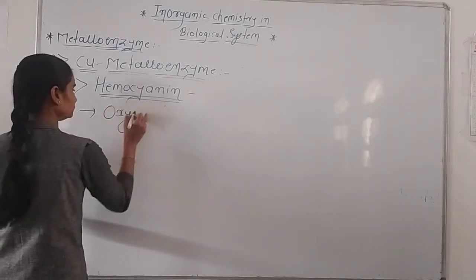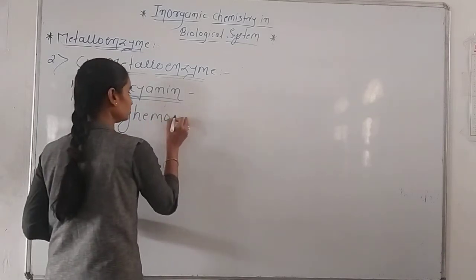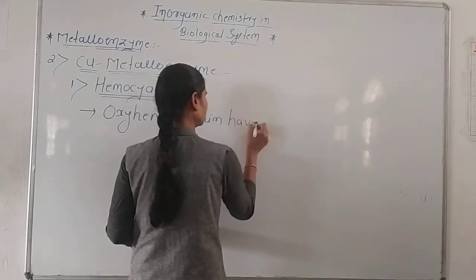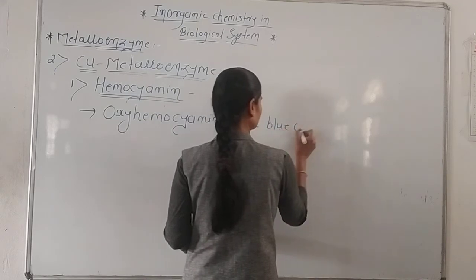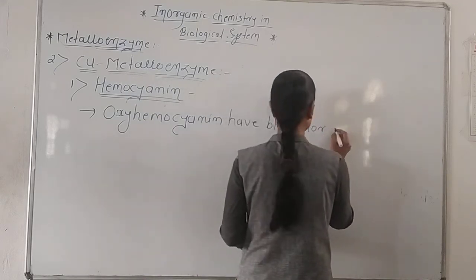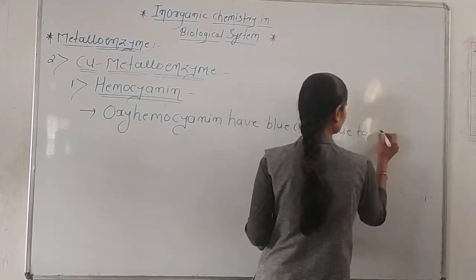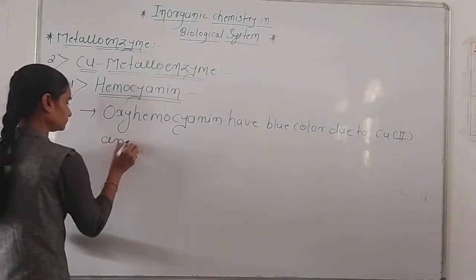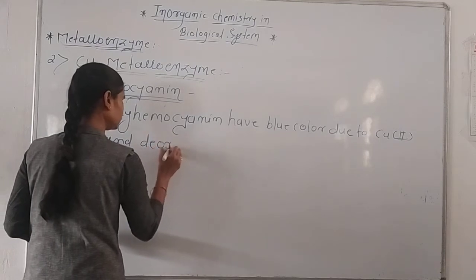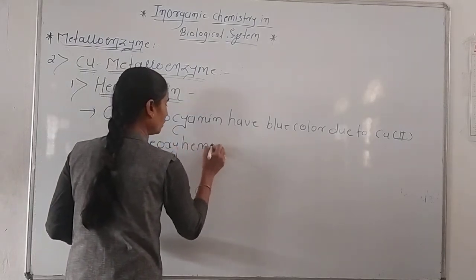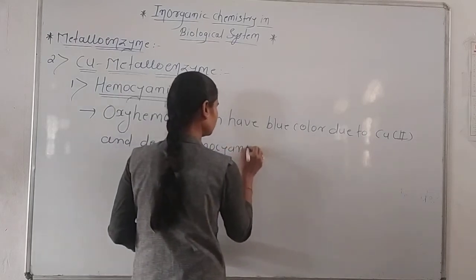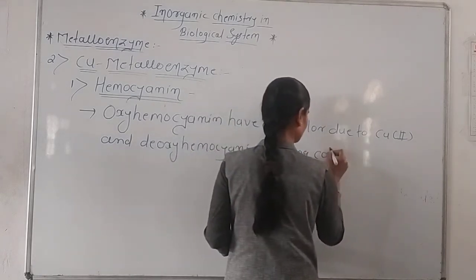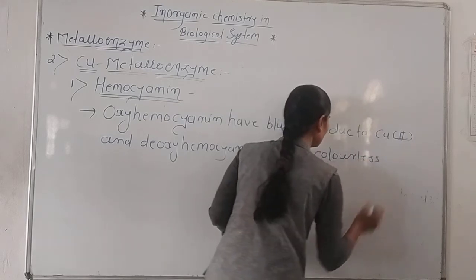Oxy hemocyanin has blue color due to copper in the +2 oxidation state, and deoxy hemocyanin is colorless due to